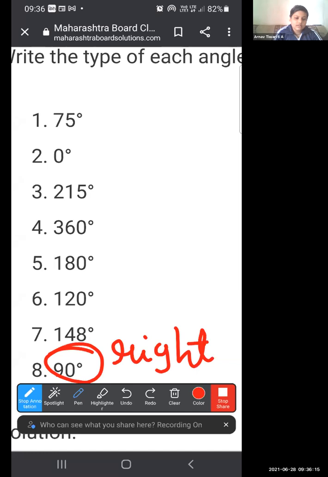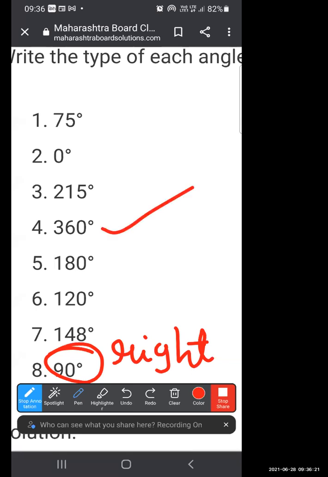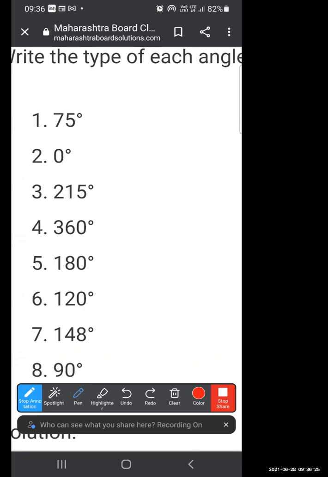And 360 means when it completes and comes back to its original position, it is known as complete angle. If it is less than 90 degree, then it is acute. If it is more than 90 degree and less than 180, obtuse. If it is 180, straight. If it is more than 180, reflex. And if it is 360, then it is complete.